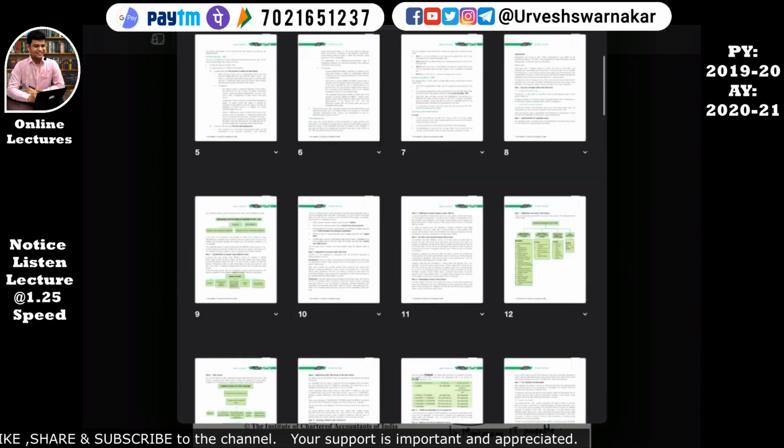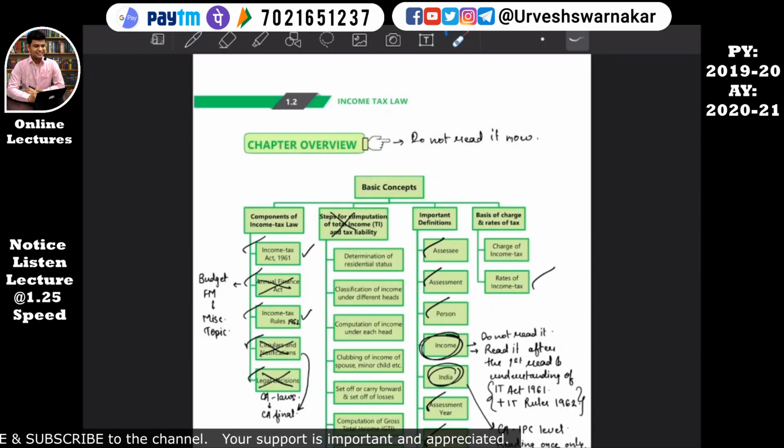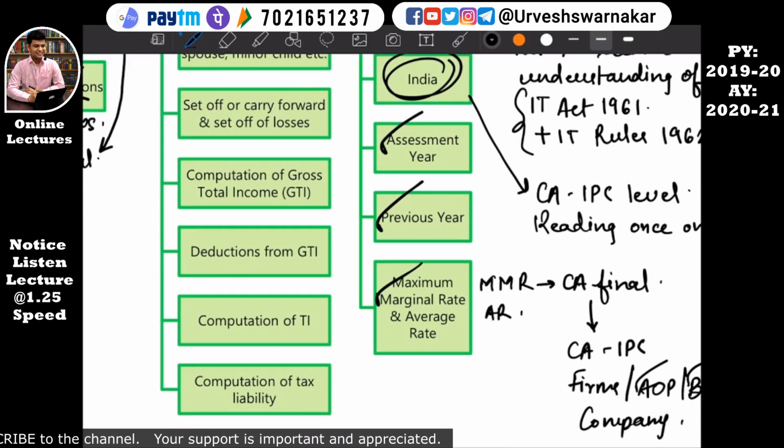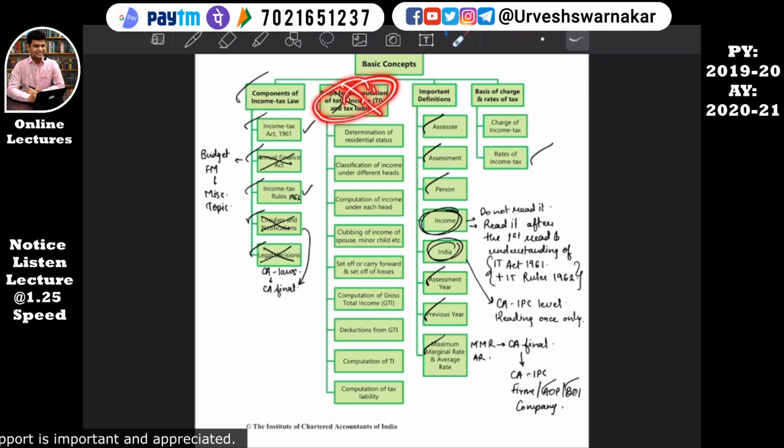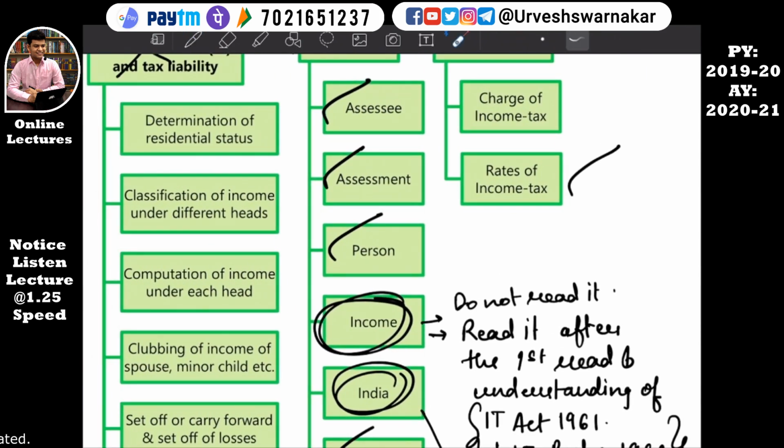Let's go on to the summary. So we have completed MMR as well as AR also. We don't need to study this right now. We have completed important definitions also, and now let's move to rates of income tax. This is where the Income Tax Act is actually starting. We have studied the basic concepts like previous year and assessment year, that is utmost important. Then we have studied assessee also, that is also utmost important. Assessment is not important at your level but at CA final level.